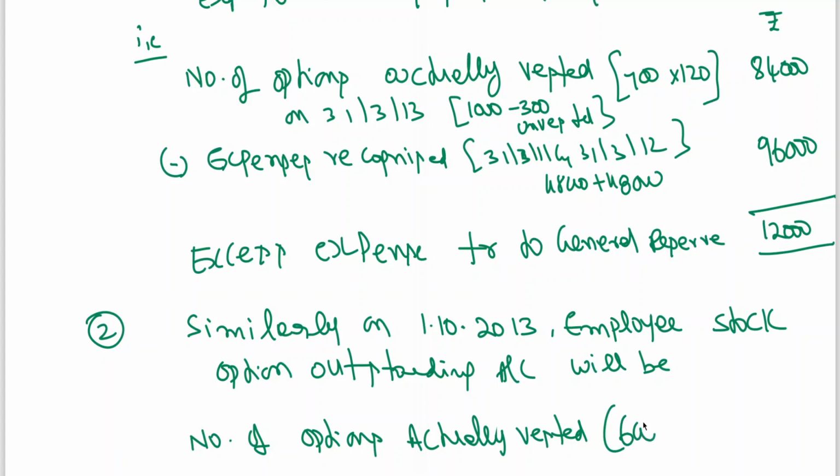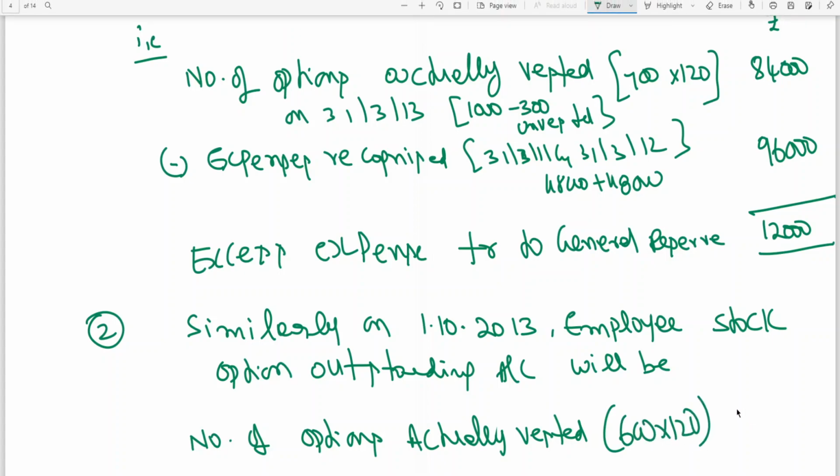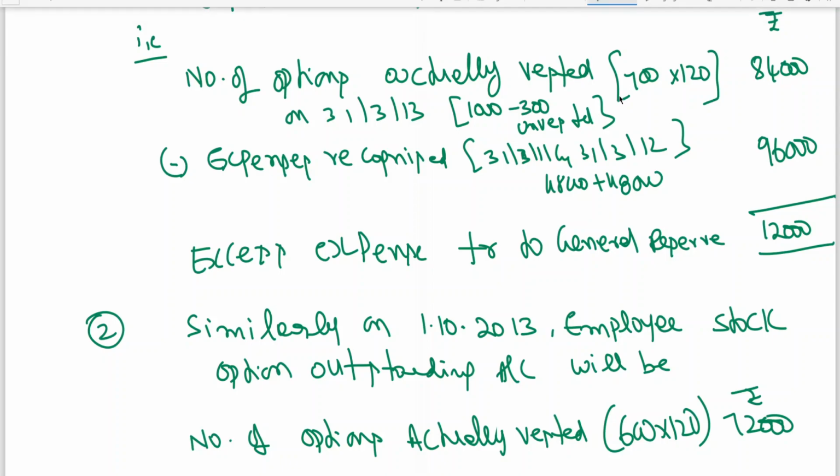$600 options into 120, no? Now 700 has become 600. That means 600, what 120 is discount, no? 6, 12, 6 are 72. 72,000 rupees is the expense to be recognized. About how much actual expense recognized? 84. Am I right? Expense recognized on 700.